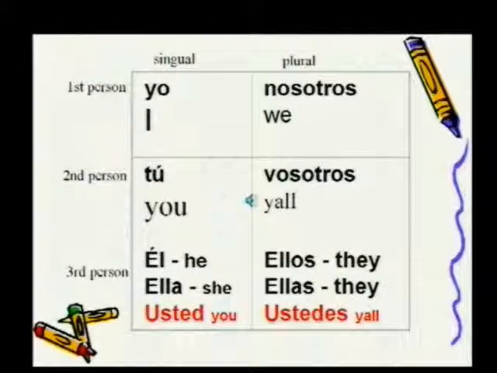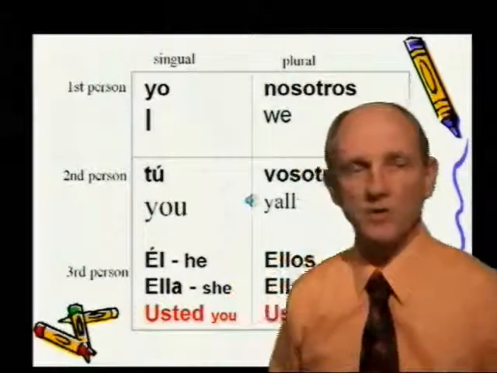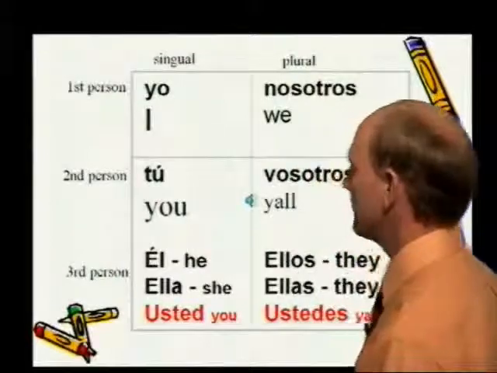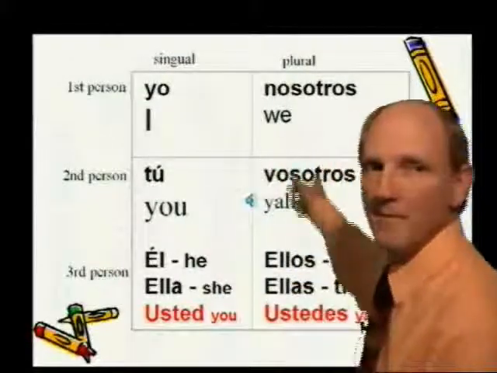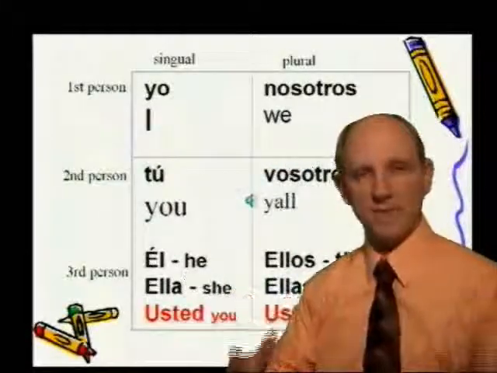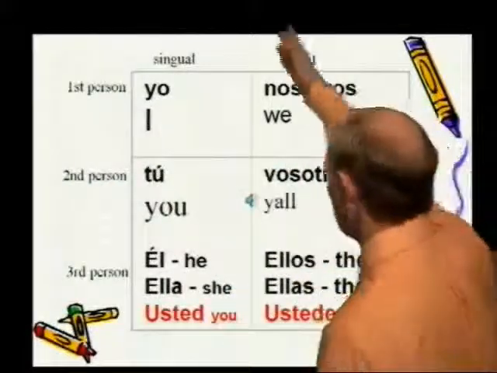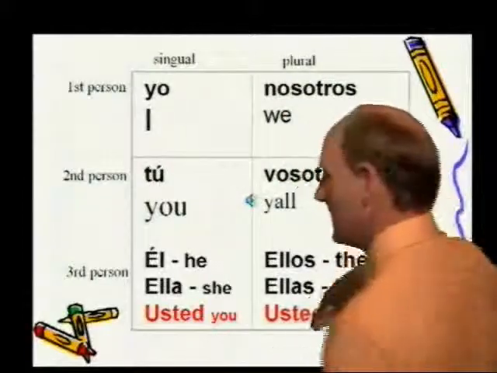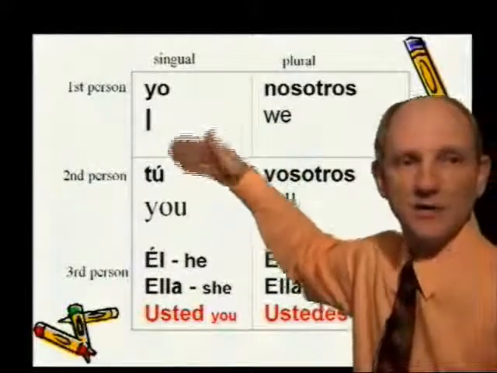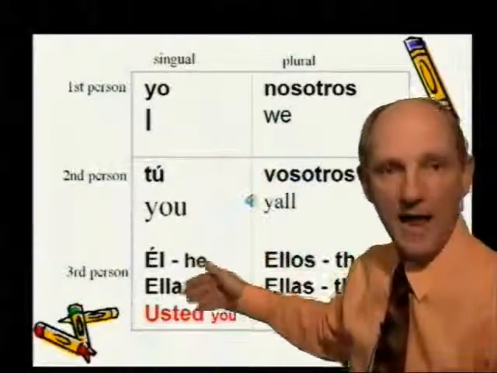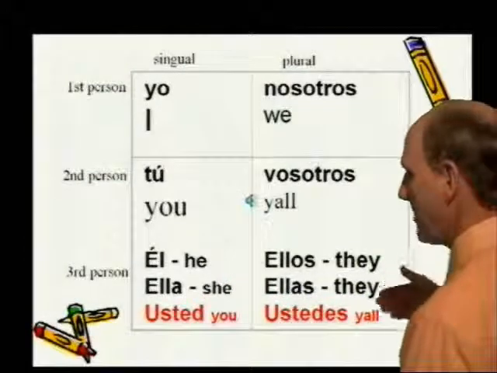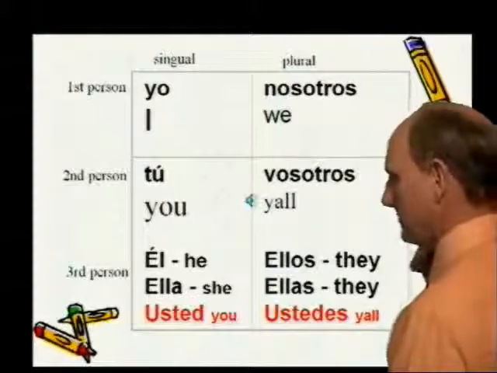Excellent. Now you'll need to continue to practice the pronunciation of these words until you pronounce them perfectly. You can use your audio CD to do this or the little computer CD. But you need to actually memorize these words in the box. So you want to take a piece of paper, draw yourself a big box like this in 2 columns and 3 rows, leave it blank and see if you can fill it in, English and Spanish. Yo, tú, él, ella, usted, nosotros, vosotros, ellos, ellas, and ustedes.